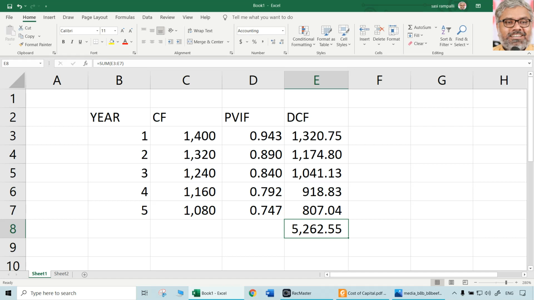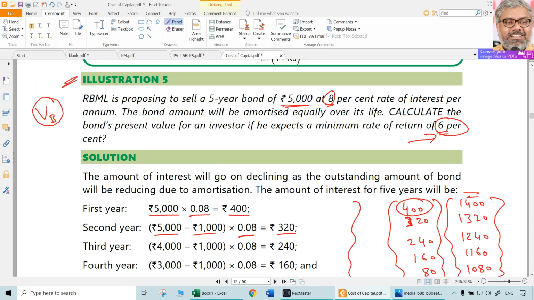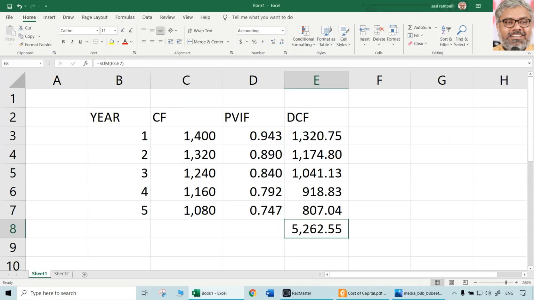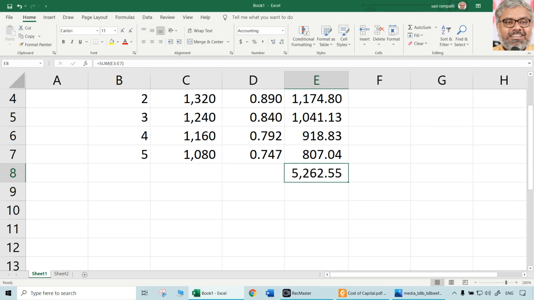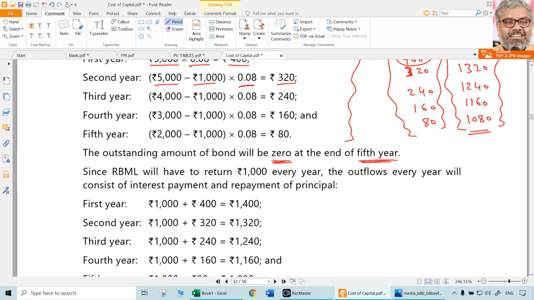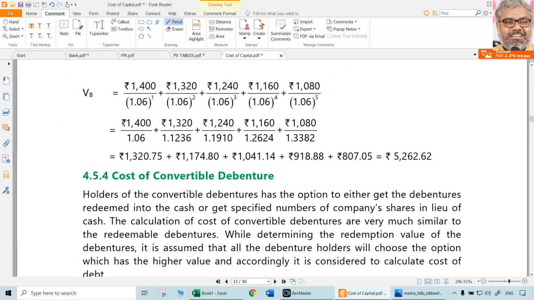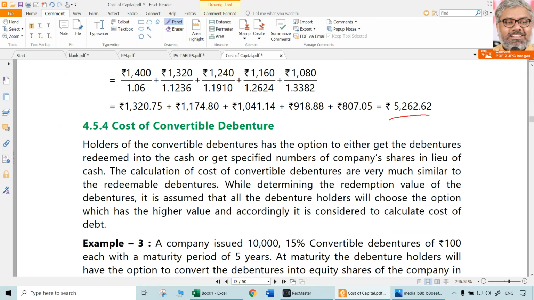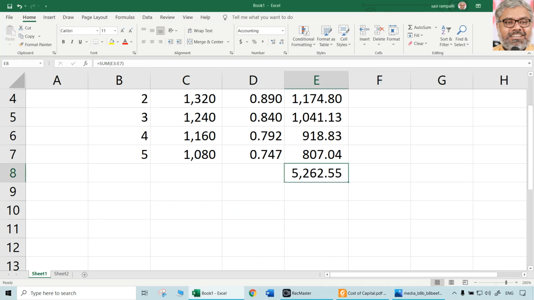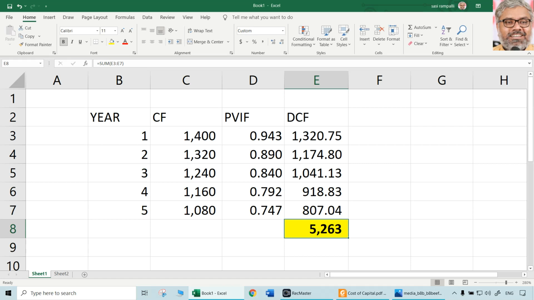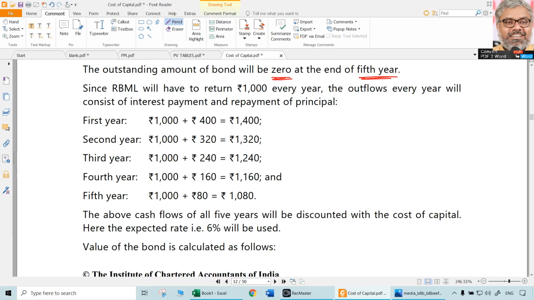5262.55. So from the company point of view, if the company wants to fix a price for this bond, face value is 5,000. But at what price should it sell now? 5262. From investor's point of view, at what price can the investor purchase? 5262. That is the present value of the bond. This is simply bond valuation using present value concept. So approximately around 5262.62 or 5263, let us say. That is the value of the bond simply by discounting the future cash flows at the expected rate of return for the investors. In this case, expected rate is 6%.